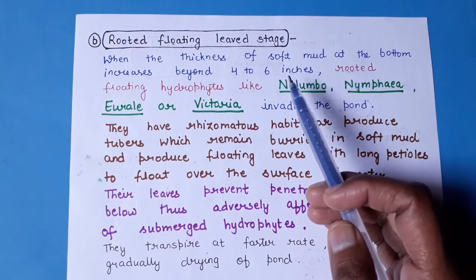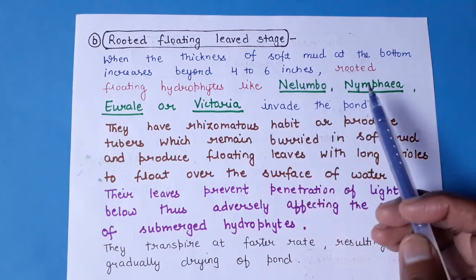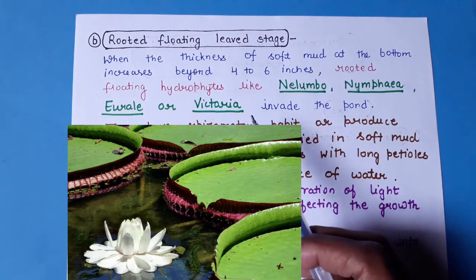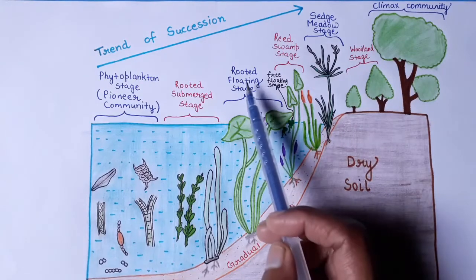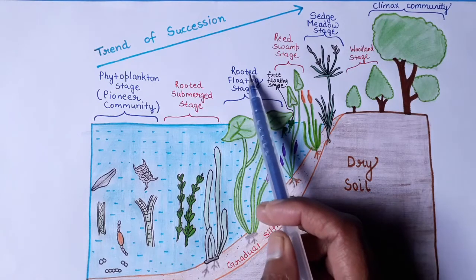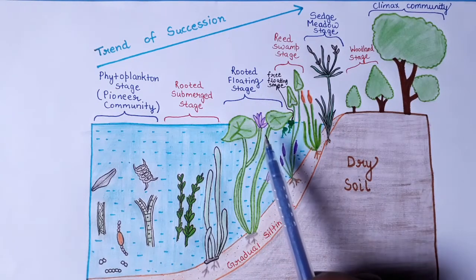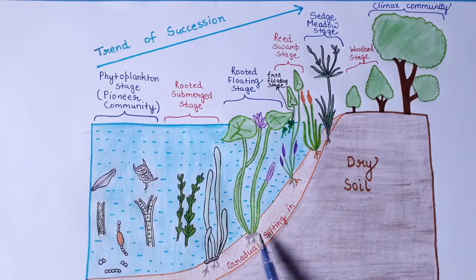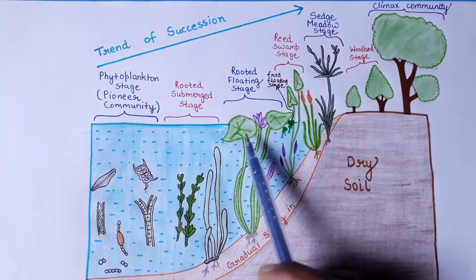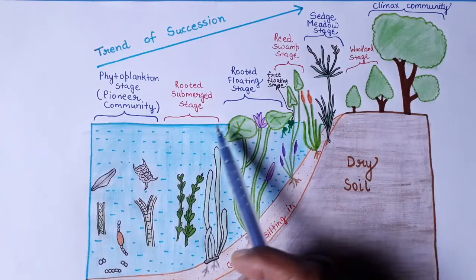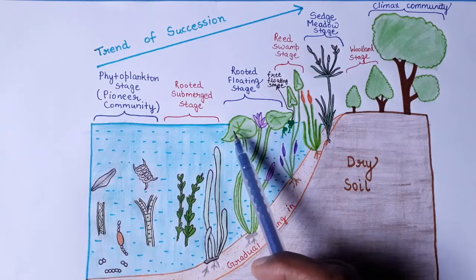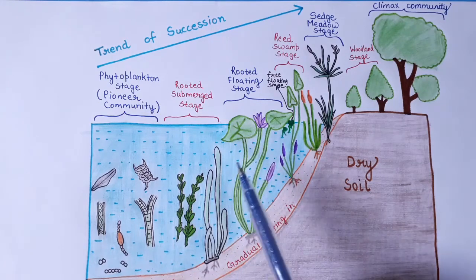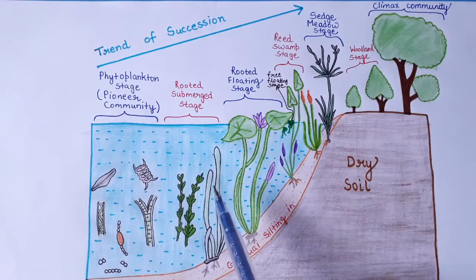When the depth of the soft mud reaches such a value, then rooted floating hydrophytes like Nelumbo, Nymphaea, Euryale or Victoria invade the pond. So that is our second stage of the seral communities, that is the rooted floating stage. This is your Nelumbo, which is a rooted floating hydrophyte. It has a rhizomatous habit with a tuber buried in the soil, and it has large floating leaves with a long petiole. Due to these large floating leaves, which float on the surface of water, sunlight is prevented from entering the bottom of the pond, which creates a hindrance for the growth of other hydrophytes which were previously there.